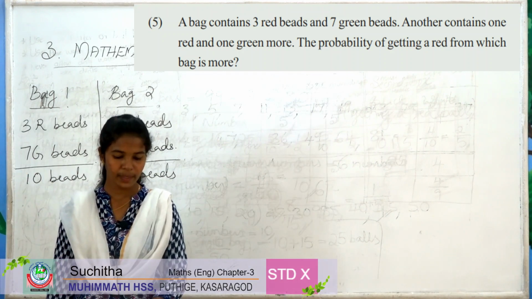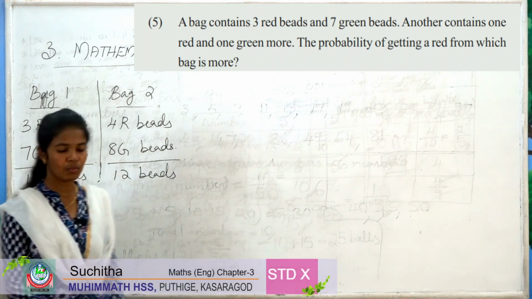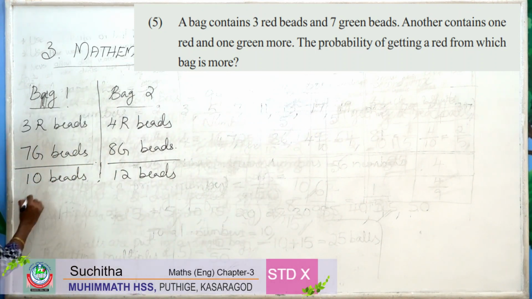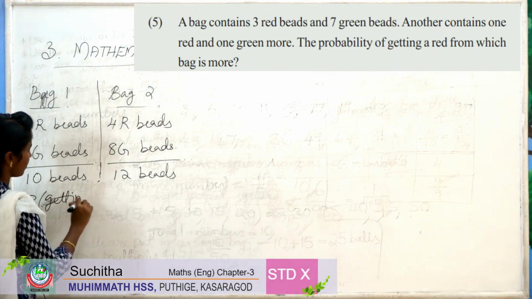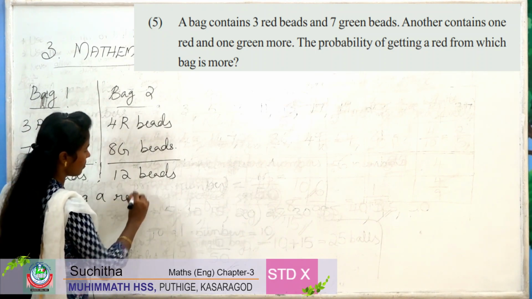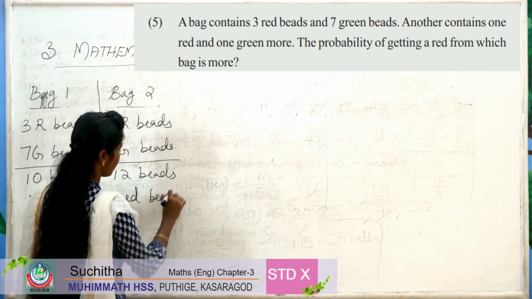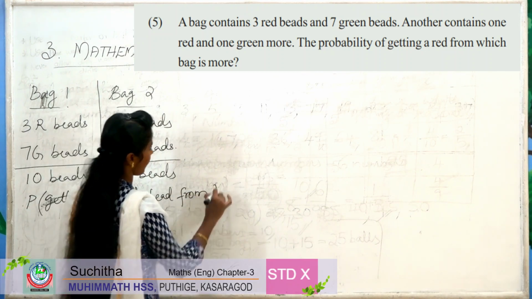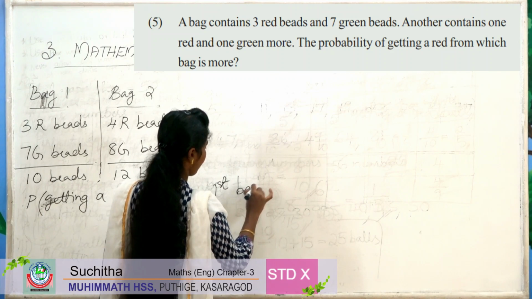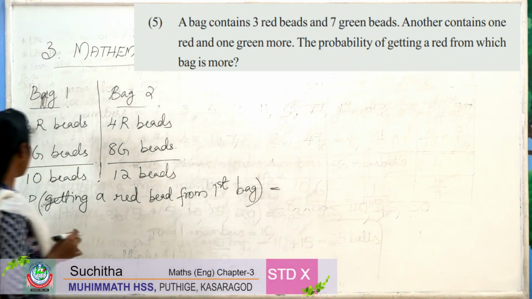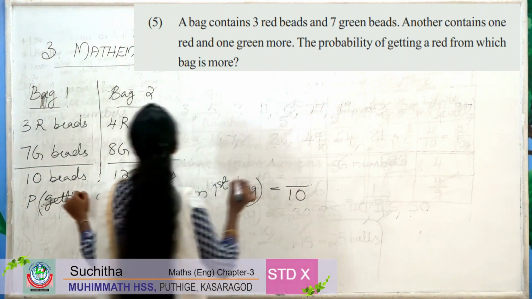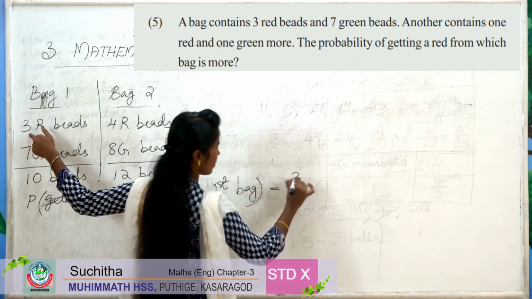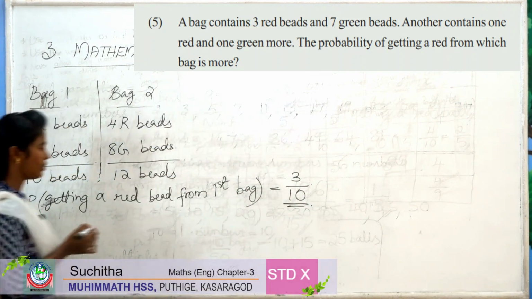Question: probability of getting a red from which bag is more? So let's find the probability of getting a red bead from the first bag. In the first bag there are a total of 10 beads. So out of 10, how many red beads are there? 3. So probability is 3 by 10.